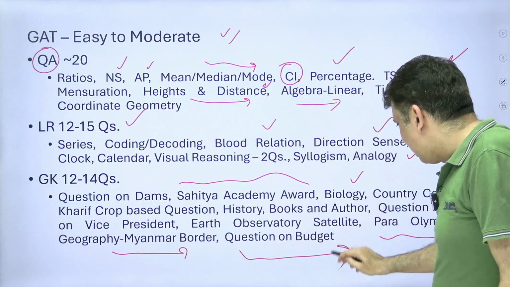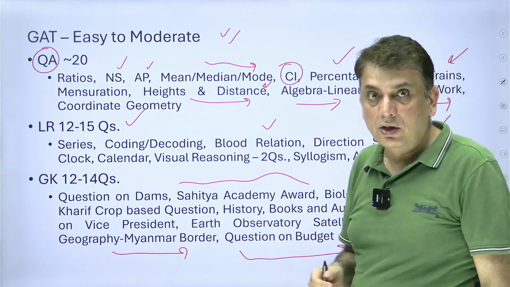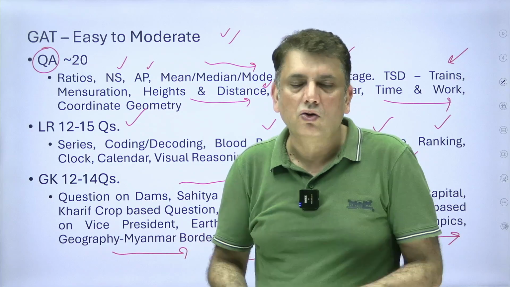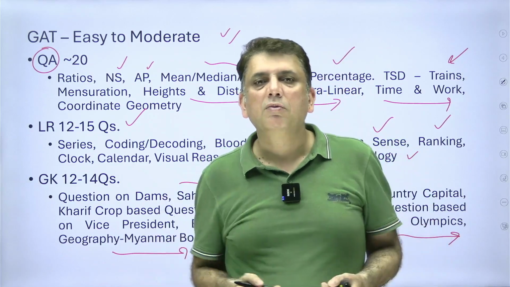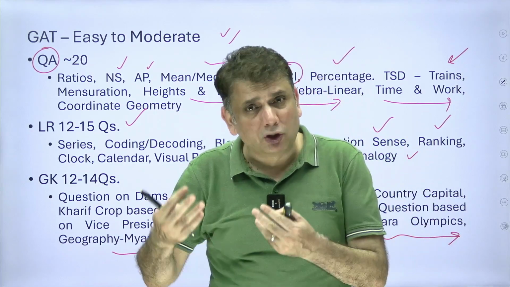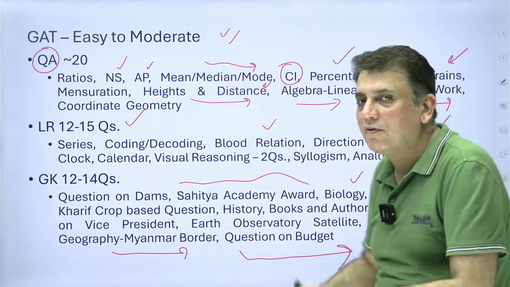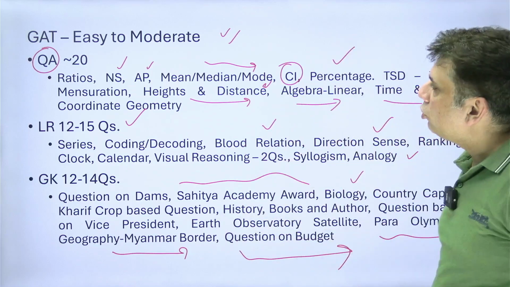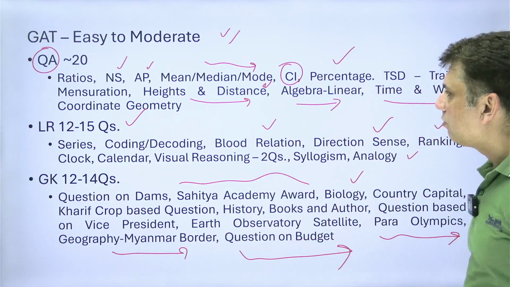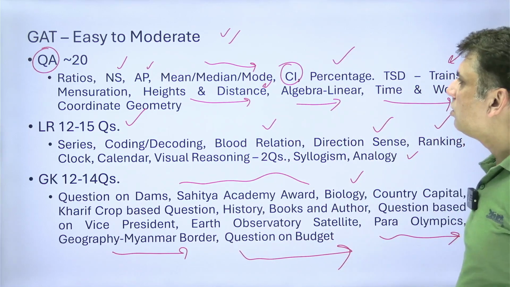Now, if again this is a current affairs question, if it is of 2025, most likely it is of 2025 also. Yes, once the paper is out and the response sheet is out, we will be able to comment in a better way on how many of them are from current affairs. So, easy to moderate, yes, lengthy, you need to solve so many things. So that was about the general aptitude test.